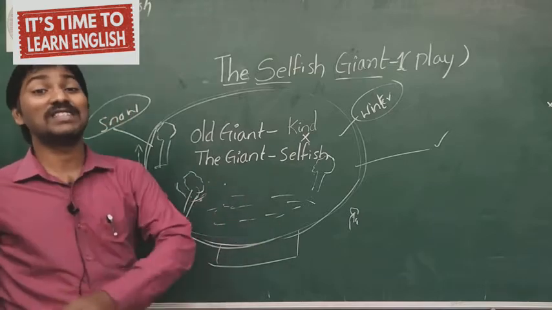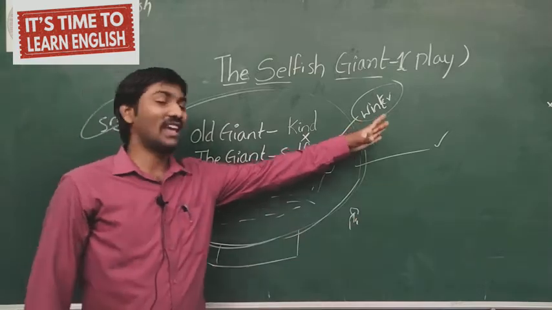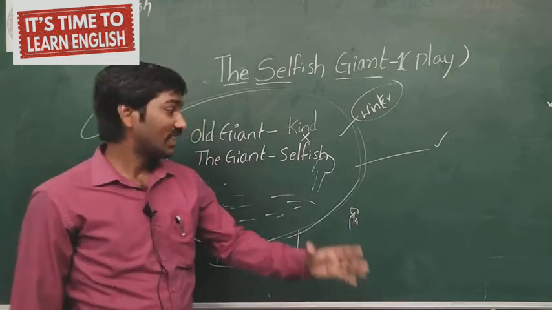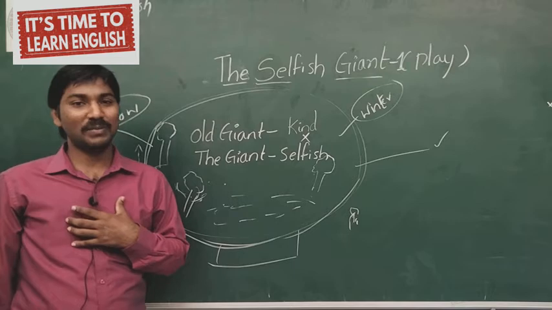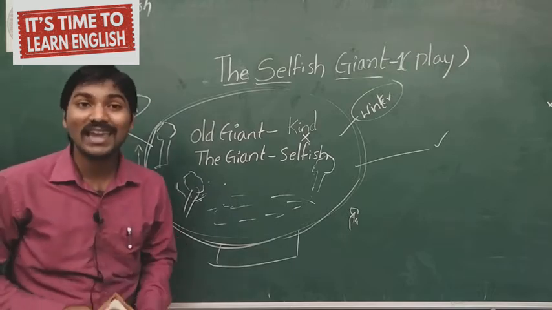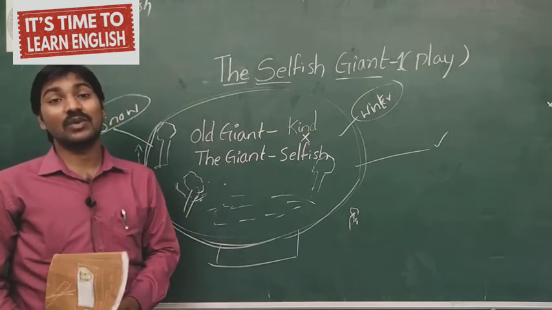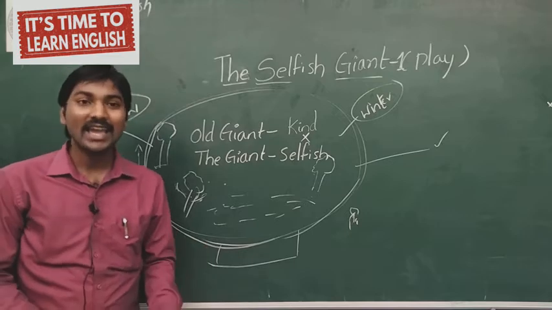So the garden has been abandoned by all the seasons. So the garden was dried. The giant was worrying, what happened to my garden? Why were other seasons not coming to my garden?